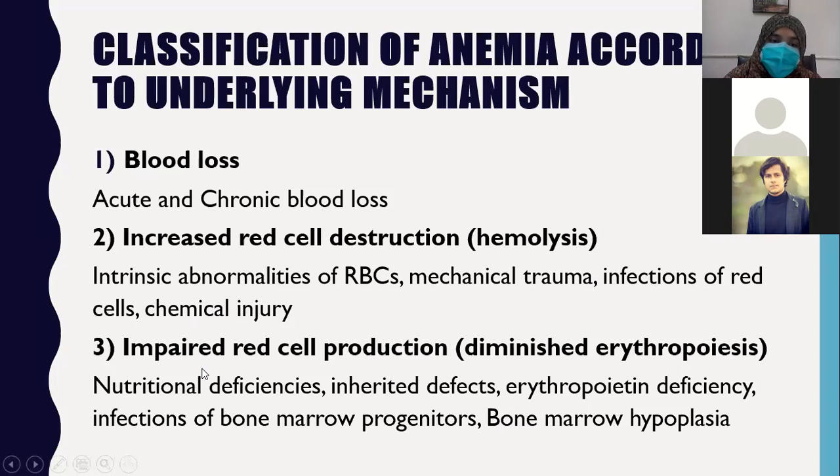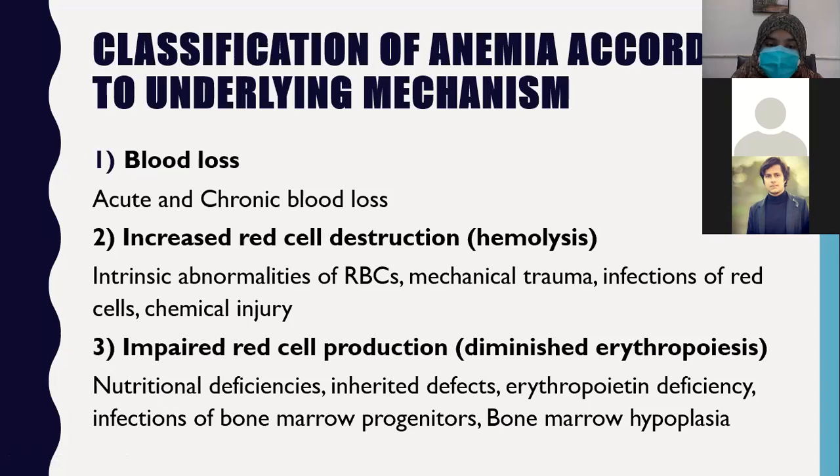If there is impaired red cell production, it is called diminished erythropoiesis. Erythro means red blood cells, poiesis means production. Diminished means less red blood cell production from the bone marrow. There are certain nutritional deficiencies in which there is diminished erythropoiesis. What are those?